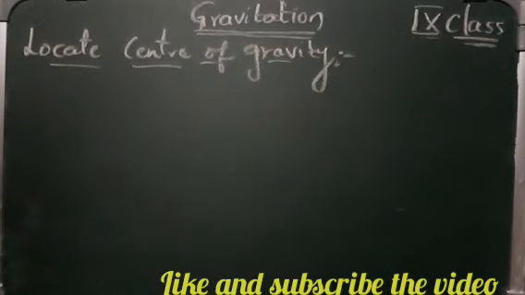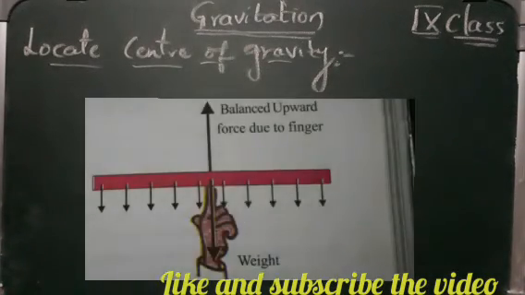So how are we going to locate the center of gravity? We are just going to take a meter scale. Then what we are going to do is suspend it from various points. We observe that it bends to one side. Suspend it from the midpoint, and we observe that the scale will be in a horizontal position.